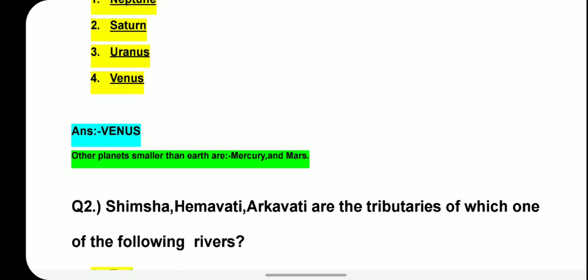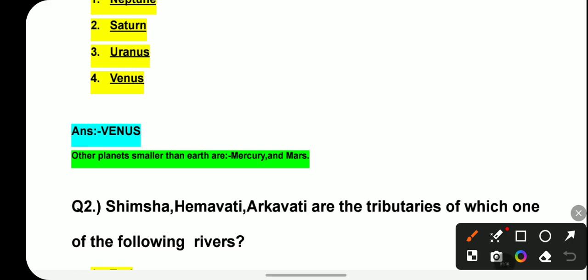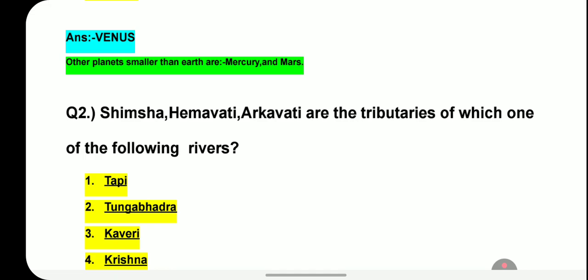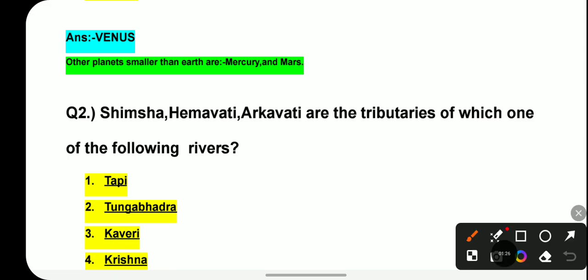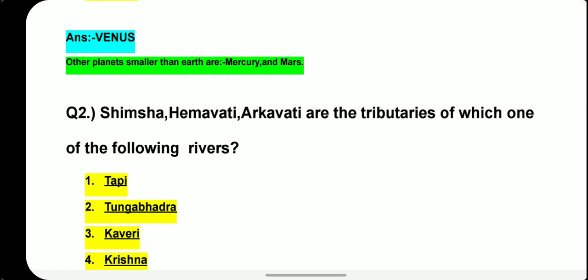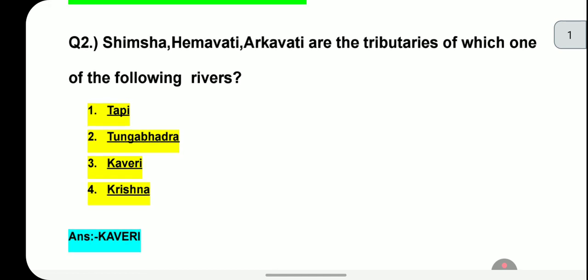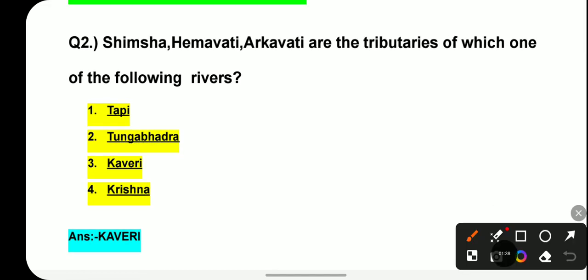Now moving on to the next question, we have: Simsa, Hemavati and Arkavati are the tributaries of which one of the following rivers? So basically three rivers have been given: Simsa, Hemavati and Arkavati, and they are tributaries of which of the following rivers? In the options we have Tapi, Tungabhadra, Kaveri or Krishna. The correct answer will be Kaveri. So Simsa, Hemavati and Arkavati, these three are tributaries of the Kaveri river.